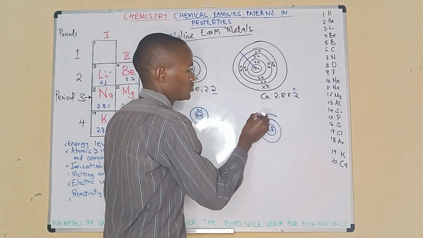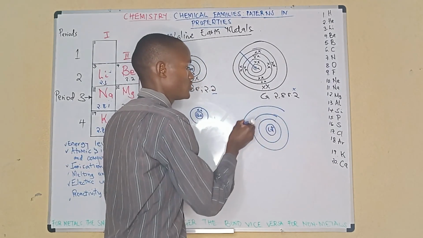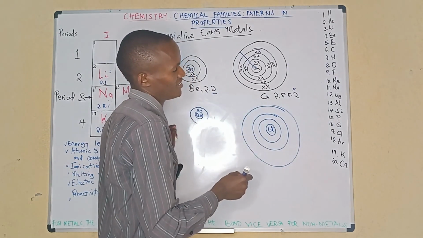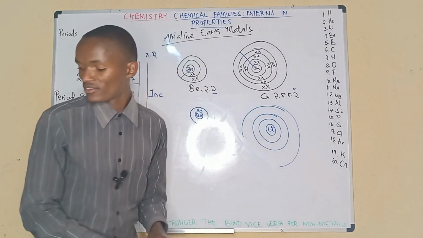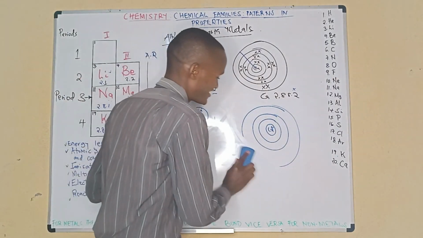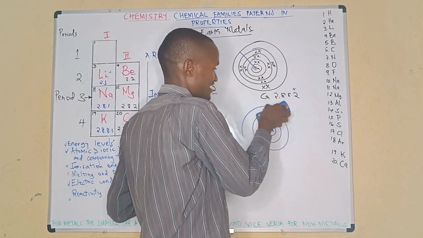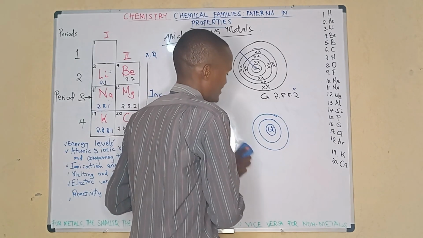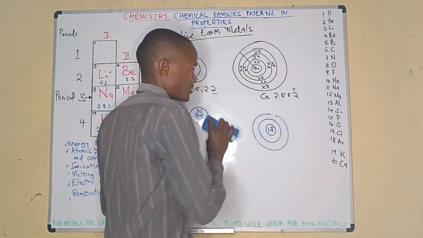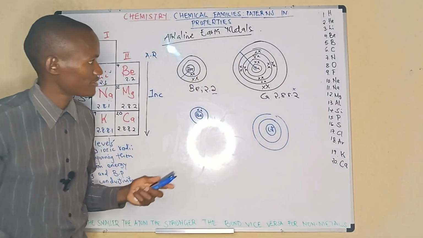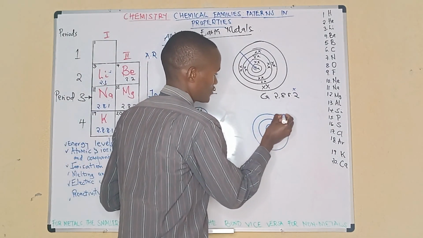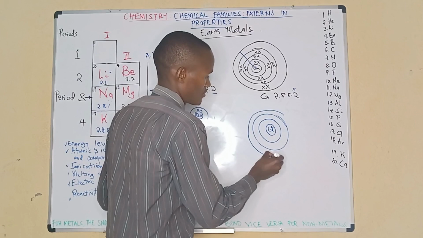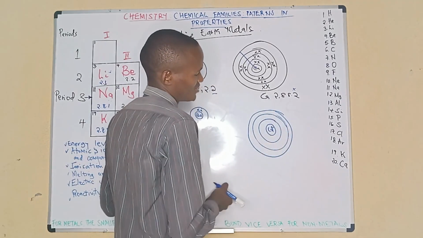1, 2, 3. No, I have to draw it to be smaller than this. I don't want it to look larger, so that we can show it even in our diagrams what we mean. Sorry for that.